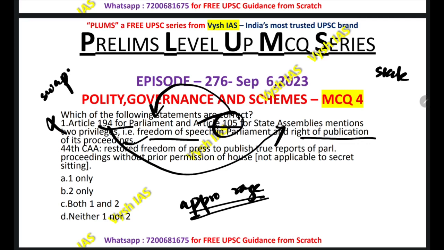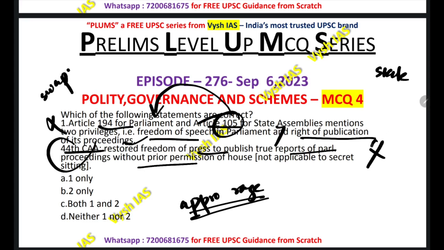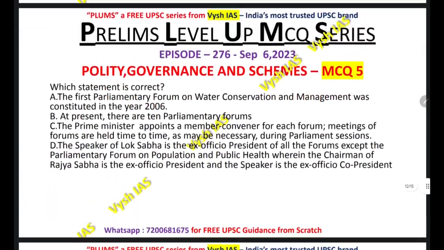1 is incorrect. Then, the 44th Constitutional Amendment Act restored the freedom of press to publish true reports of Parliament proceedings without prior permission of the House. This also, some of you may be unaware of this fact, so state this important. Okay, this is an important statement, and here this statement is exactly correct, and 2 only is the correct answer. Now come to the next question.